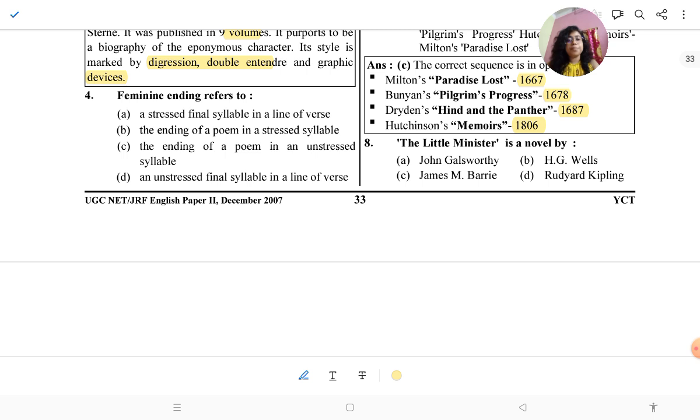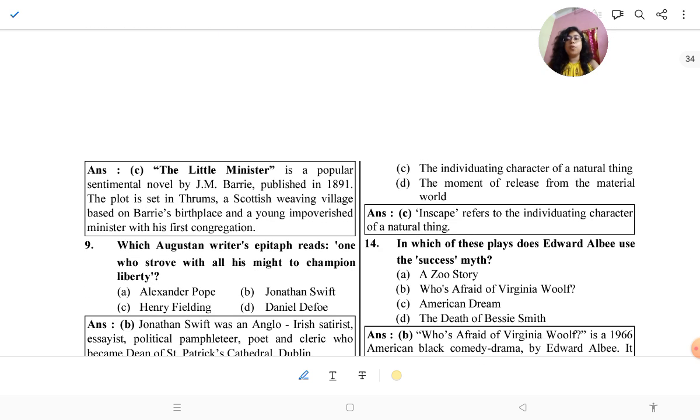Hutchinson's Memoirs. Then The Little Minister is a novel by J.M. Barrie. It is a sentimental novel, written by J.M. Barrie, published in 1891. The plot is set in Thrums, a Scottish weaving village based on Barrie's birthplace, and a young impoverished minister with his first congregation.